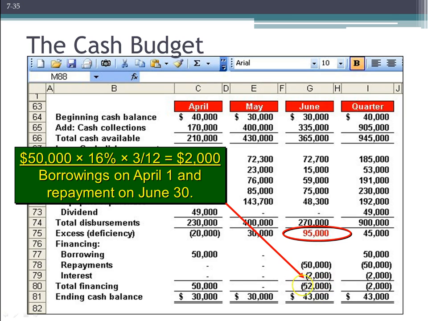So that payback, of course, becomes a negative amount in our financing section. Subtract that out, and this is what we expect to have on hand even after we pay back our loan and our interest.